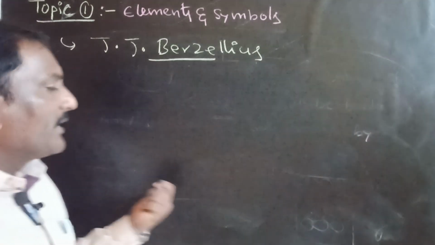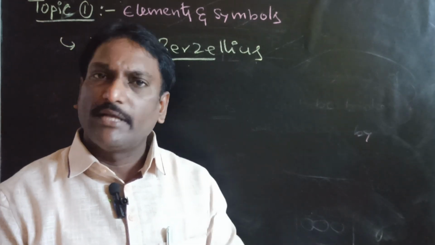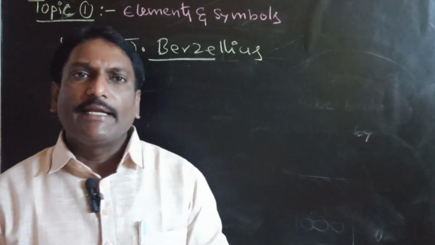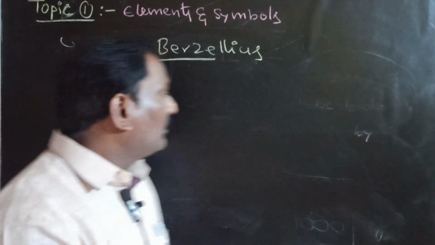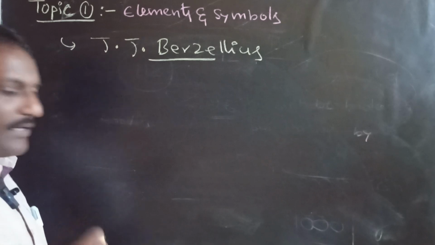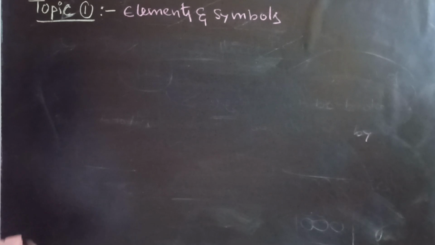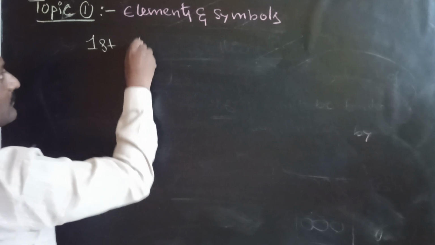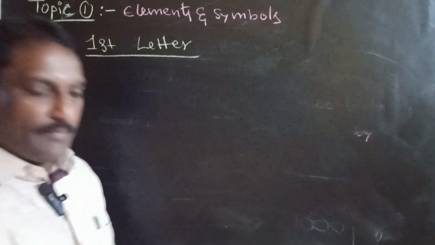If you look at the periodic table, you will see that some element symbols are taken from the first letter, some from the first and the next prominent letter, and some from the Latin name. I would like to explain each and every point one by one. First category: symbols of elements taken from the first letter of the name of the element. Make a note of it.